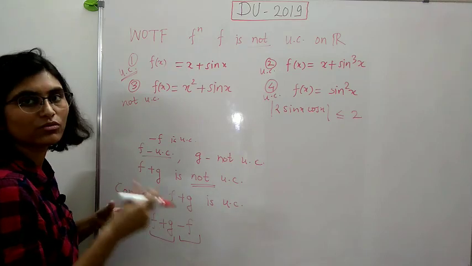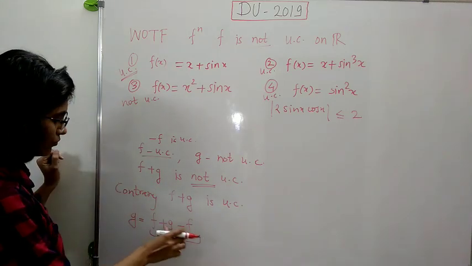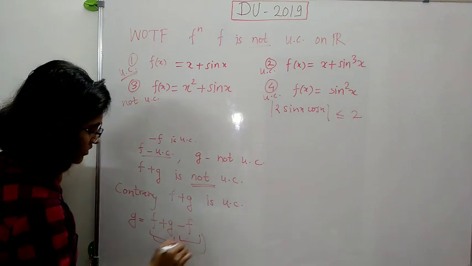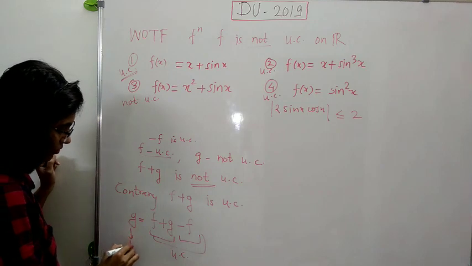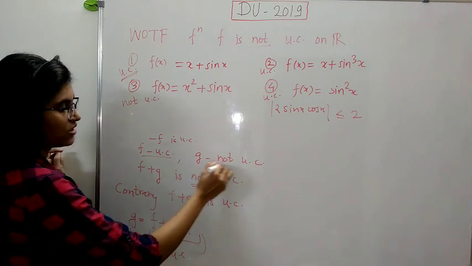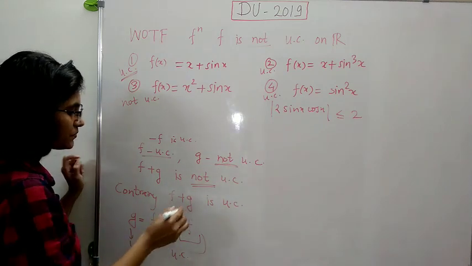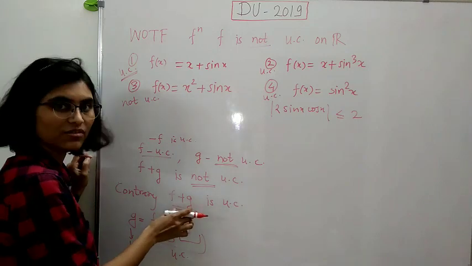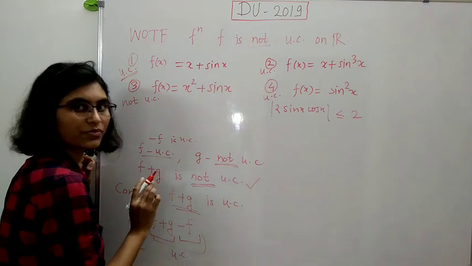Because whenever we have two uniformly continuous functions, their sum is uniformly continuous function. So from this we have that g is uniformly continuous function. This is a contradiction to the fact that this g is not uniformly continuous function, right? And therefore this assumption is wrong, and therefore f plus g is not uniformly continuous function, right?